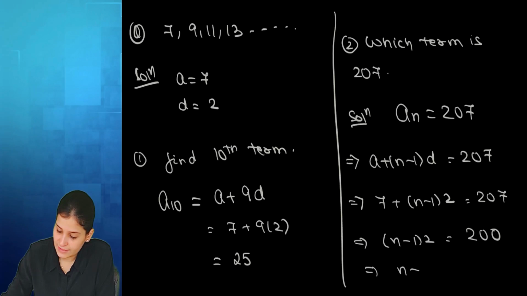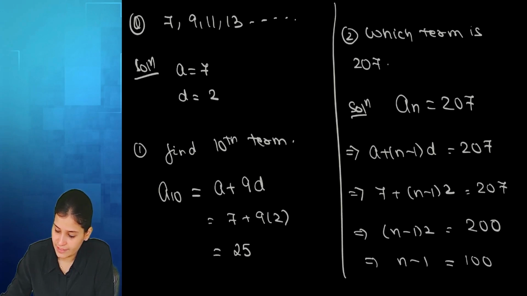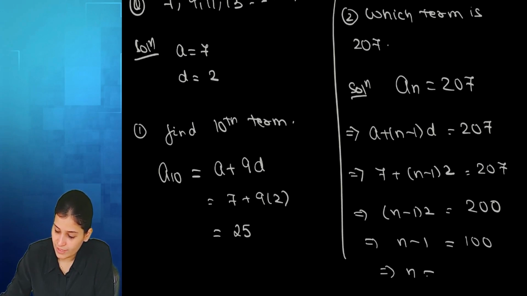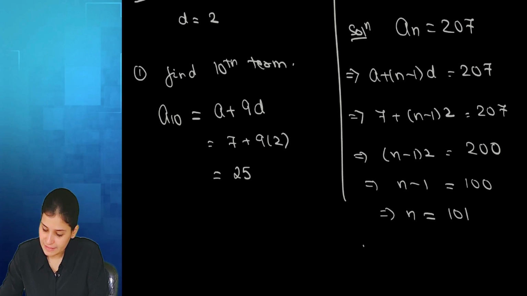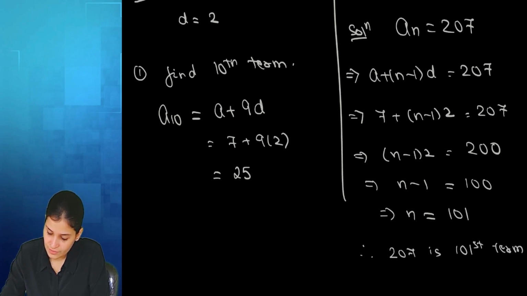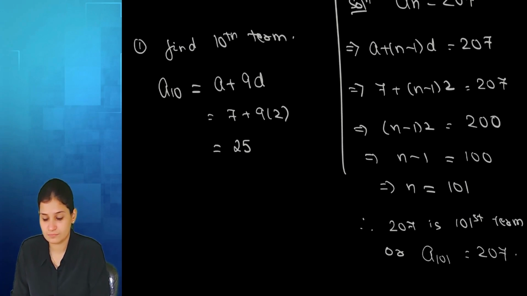Take 2 to the other end and divide: 100. Take 1 that side and add: 101. That means 207 is the 101st term, or A101 is 207. Understood? Yes, ma'am.